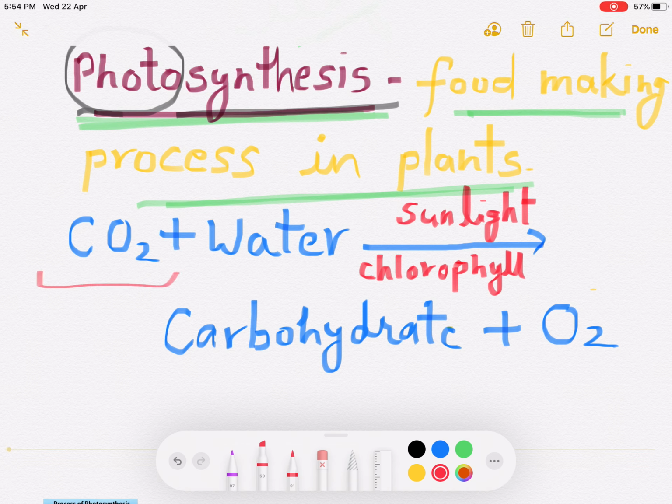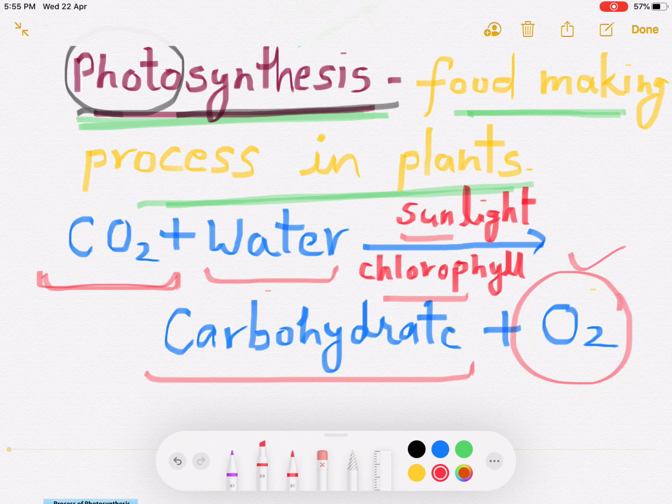CO2 means carbon dioxide. Which raw materials do we need in photosynthesis? First carbon dioxide, second water. Carbon dioxide and water combine, and in the presence of sunlight and chlorophyll, they make carbohydrate or sugar, and release oxygen gas. This is the most important thing. So suppose there is no photosynthesis, how can you get oxygen?